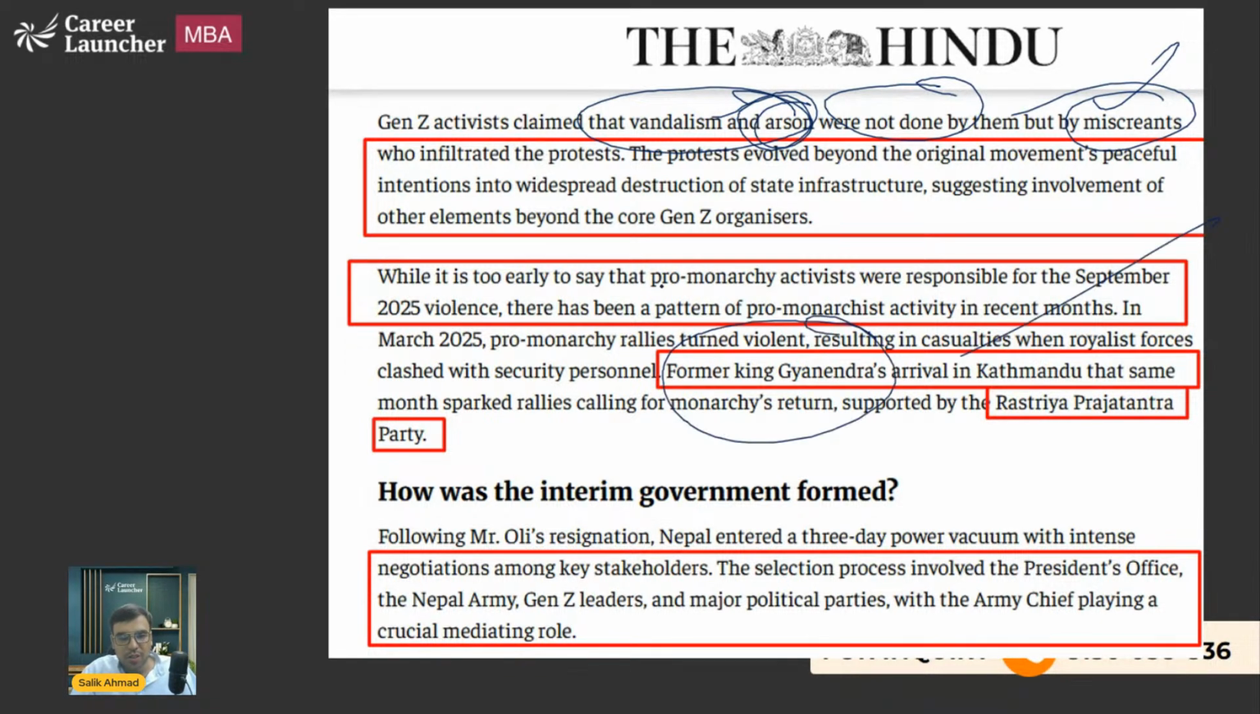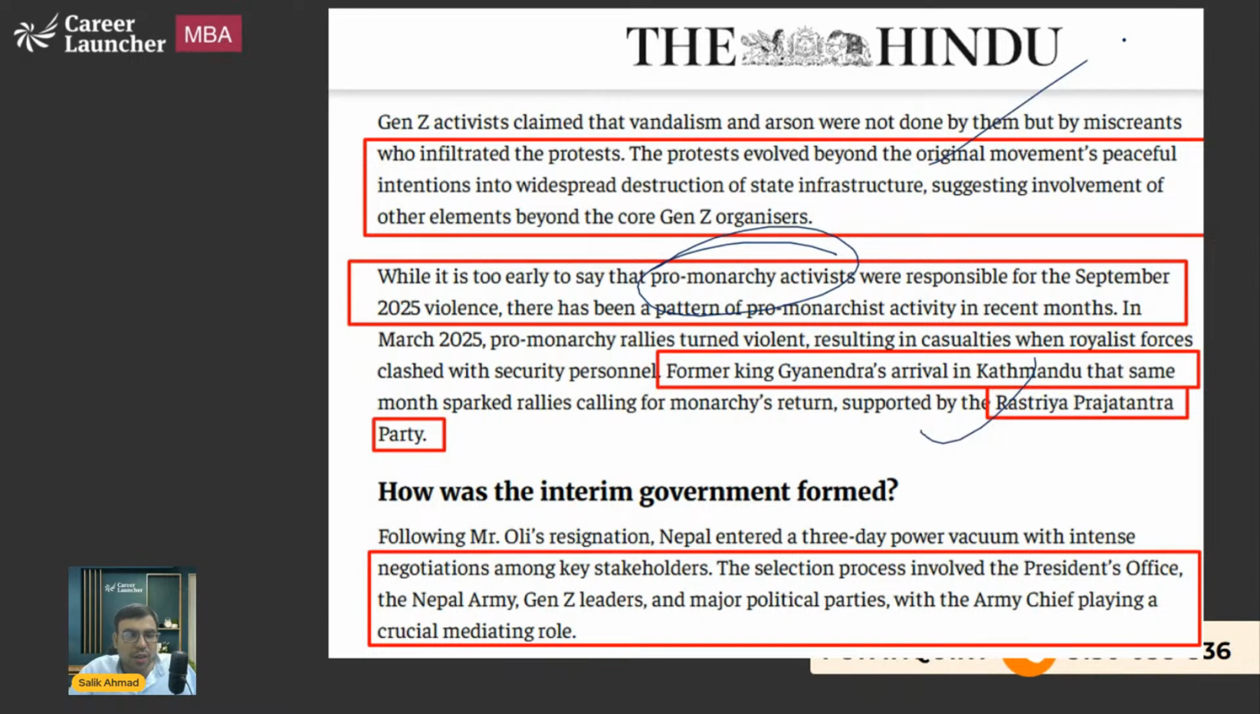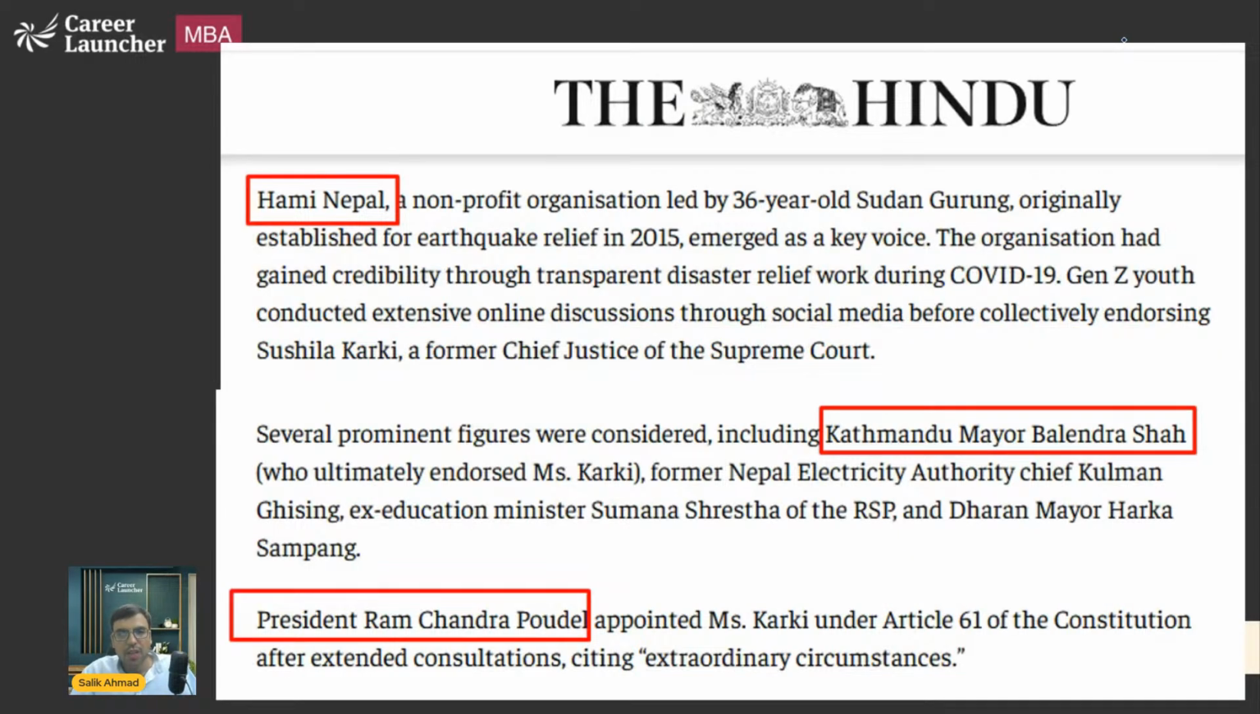Okay, that is what you should know. Then there was news that perhaps some pro-monarchy activists were also there. They wanted to establish the kingship, but they were small in numbers. But it was not only about pro-monarchy, it was about the overall corruption, against corruption, and many other things. And the NGO which was involved in this was Hami Nepal, led by Sudan Gurung. He established it during the earthquake relief. This NGO was established then, so it was very instrumental in this protest.